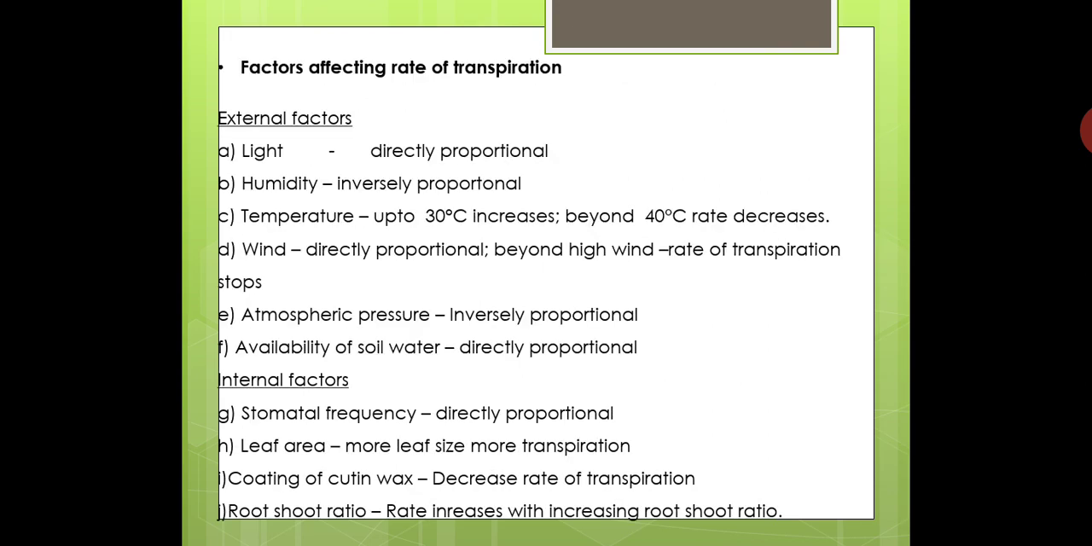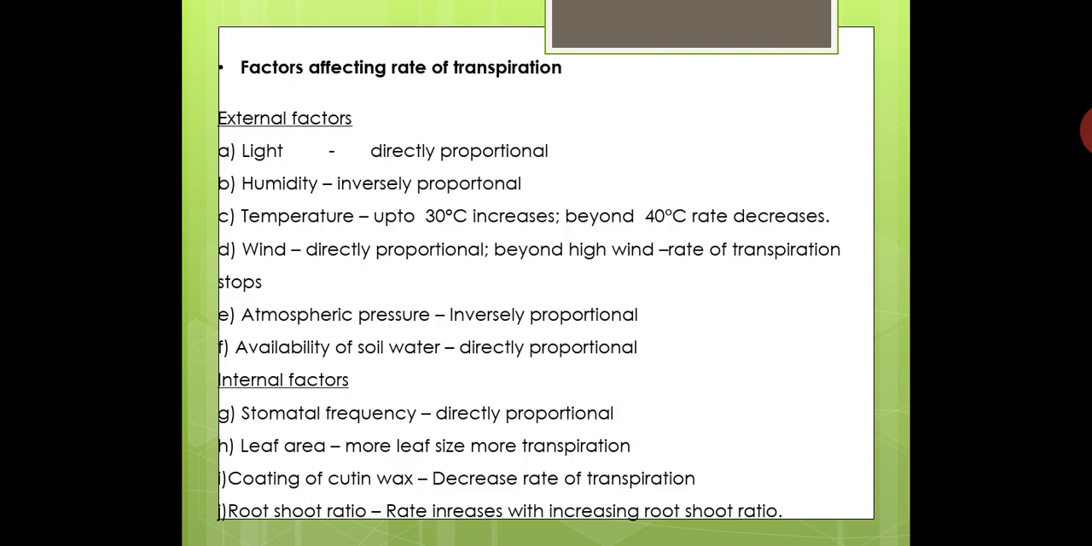The next point that we are going to study: factors affecting the rate of transpiration. Like the other physiological phenomena, the rate of transpiration is also affected by various external as well as internal factors. Let us consider first the external factors. First, light. Rate of transpiration is directly proportional to the light intensity. So increase in light intensity increases the rate of transpiration. So light has a positive impact on the rate of transpiration.